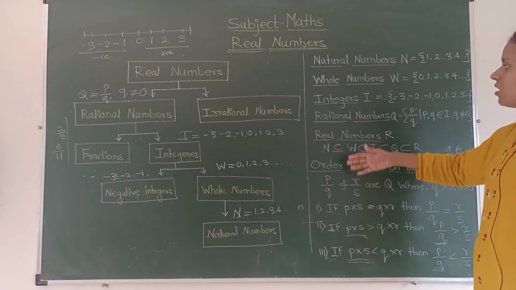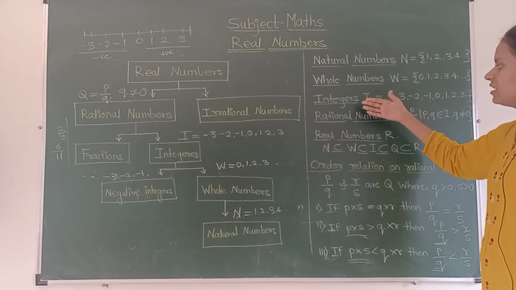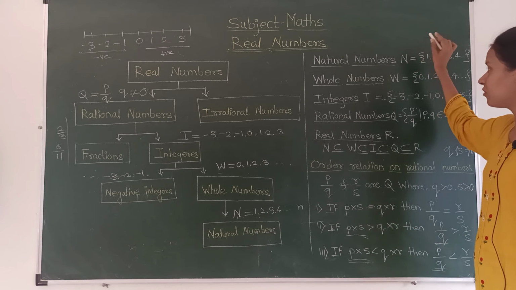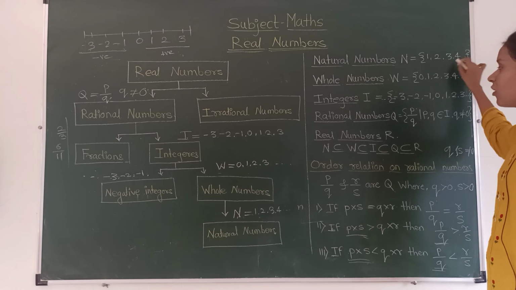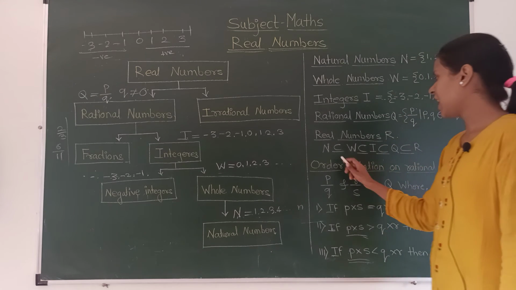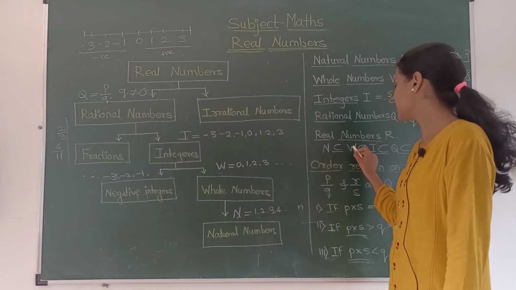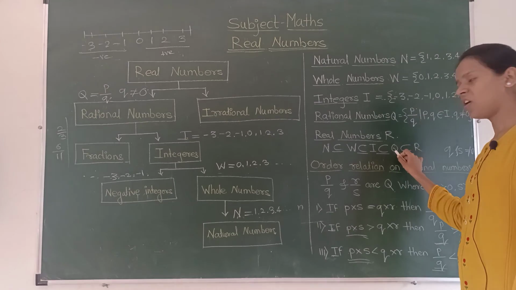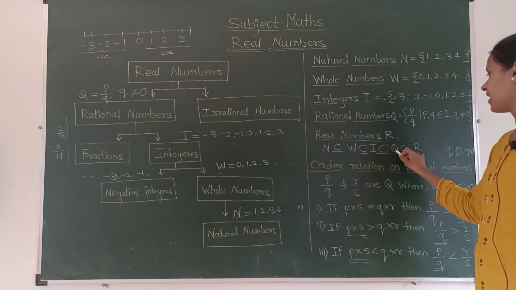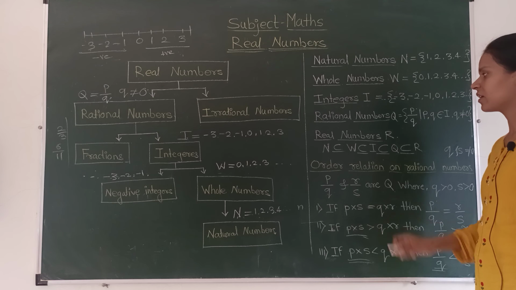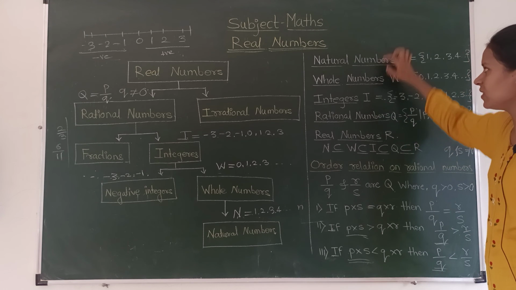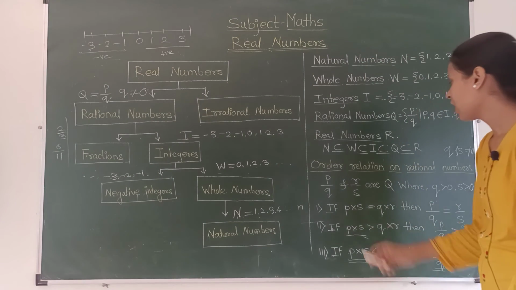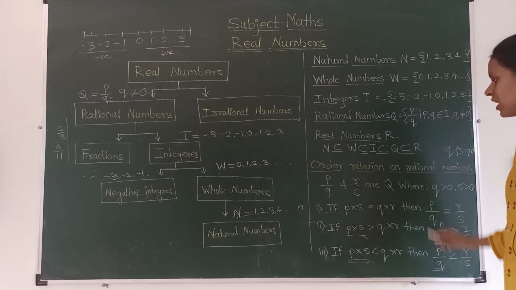I have shown you the real numbers, whole numbers, integers, rational numbers, how to notify them with letters, and which numbers the sets contain. After that, we have seen the relation, that is natural number is a subset of whole number is a subset of integers is a subset of rational numbers, and rational number is a subset of real number. Real number is the set containing all these numbers above, that is rational numbers, integers, whole numbers and natural numbers.